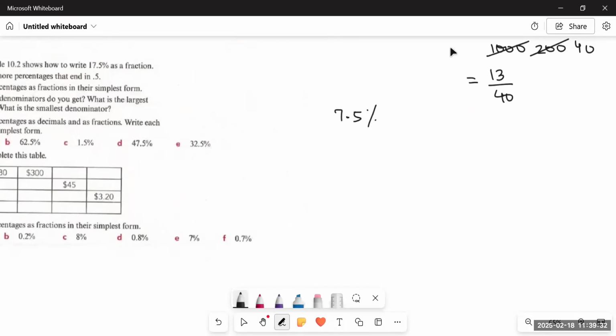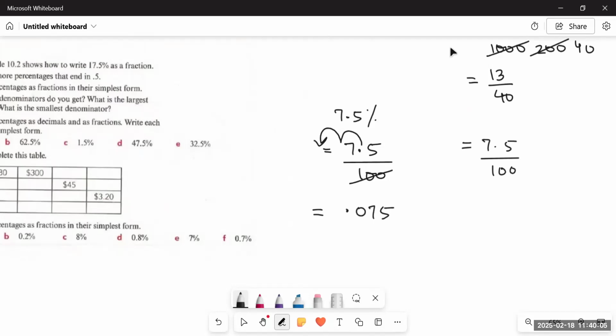If we have 7.5% and we have to convert it to decimal, the first step would be the same for both. Either we keep it in the decimal form or we convert it to the fraction. So the first step would be 7.5 upon 100. First, we will remove the percentage sign. And what about decimal? We talked about decimal that we do not like denominator. So we have to remove the denominator in the decimal form. And how can we remove it? It's simple. Just cut down these two zeros, move your decimal 2 places backwards and it becomes 0.075. And since there is no number before the decimal point, we will put a zero over here. So this becomes 0.075.